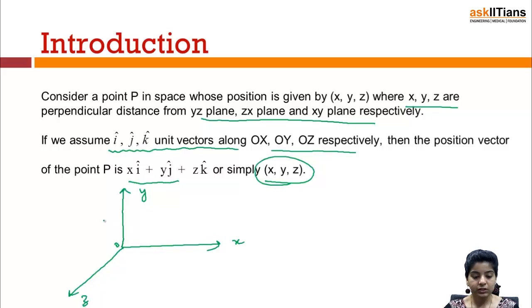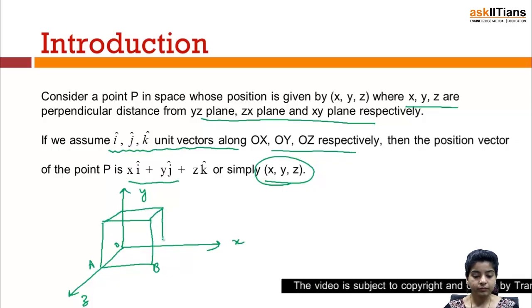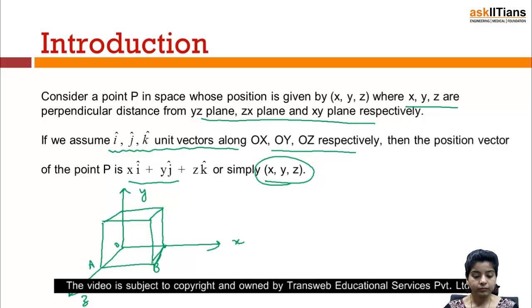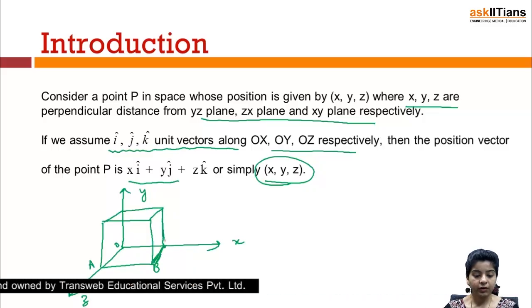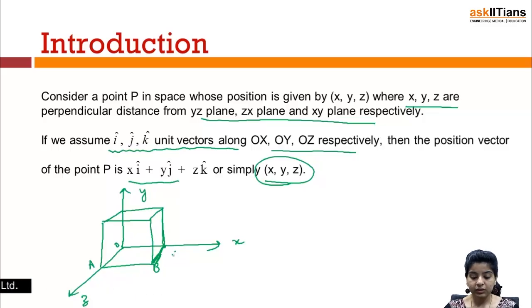Now what I have is something of this form. This would be A, this is suppose B, and then we have something of this form: A, B, this is my C, this is suppose P, this is Q, this is R and this is S, right? And we are talking about the coordinates of this point P, (x, y, z), right?